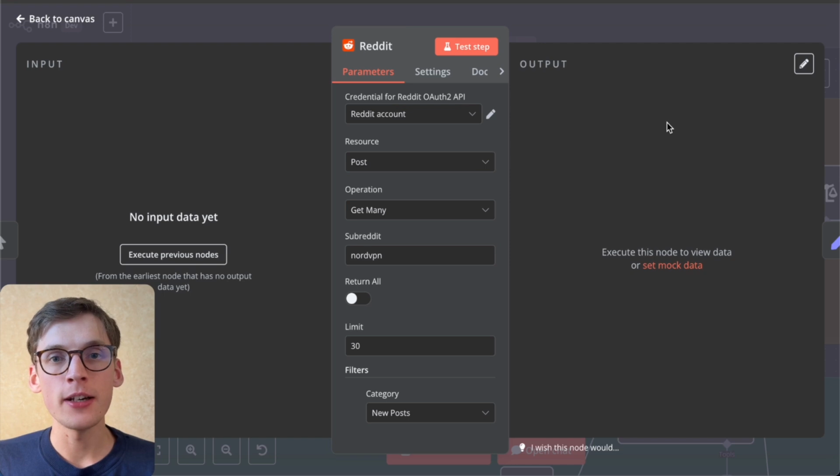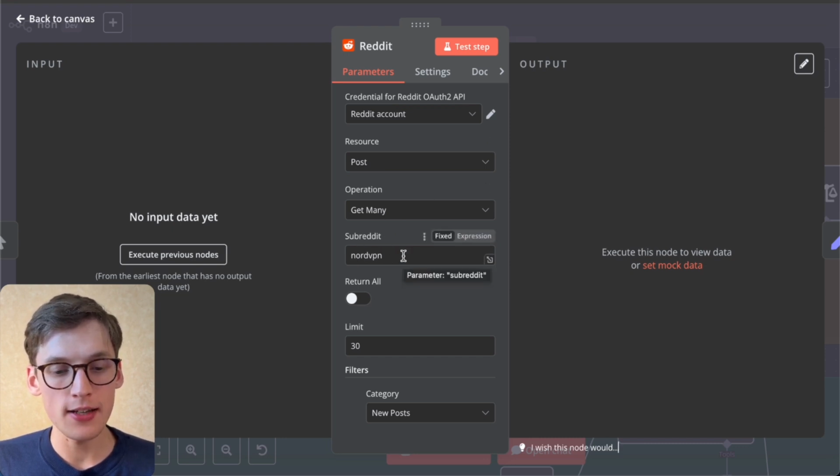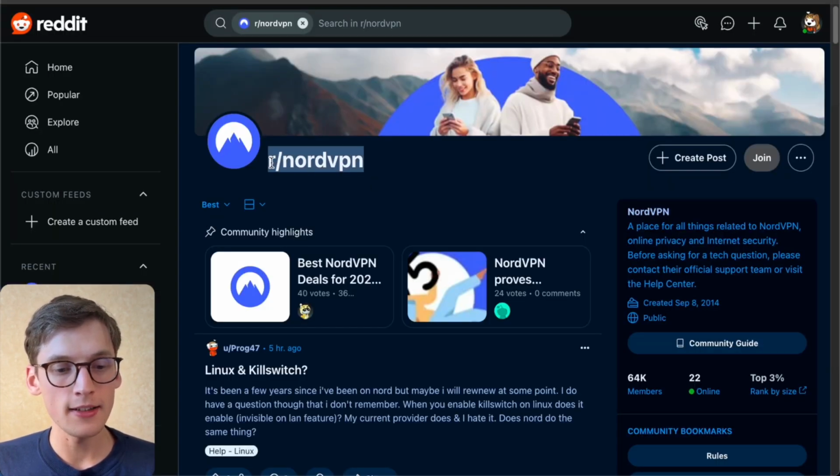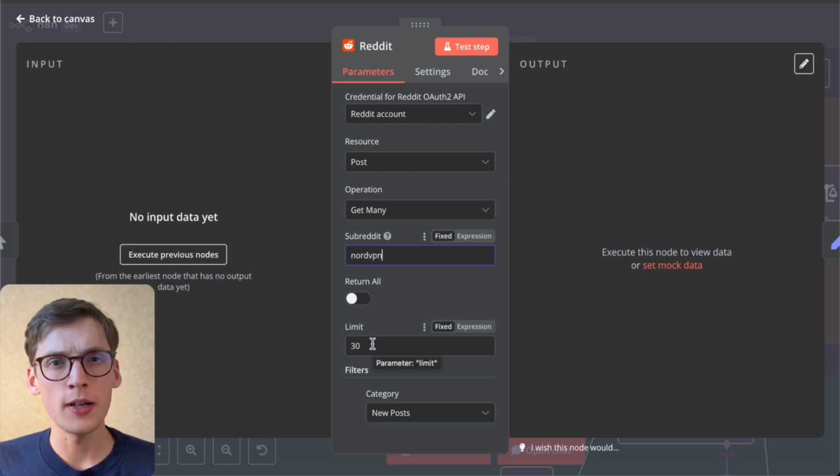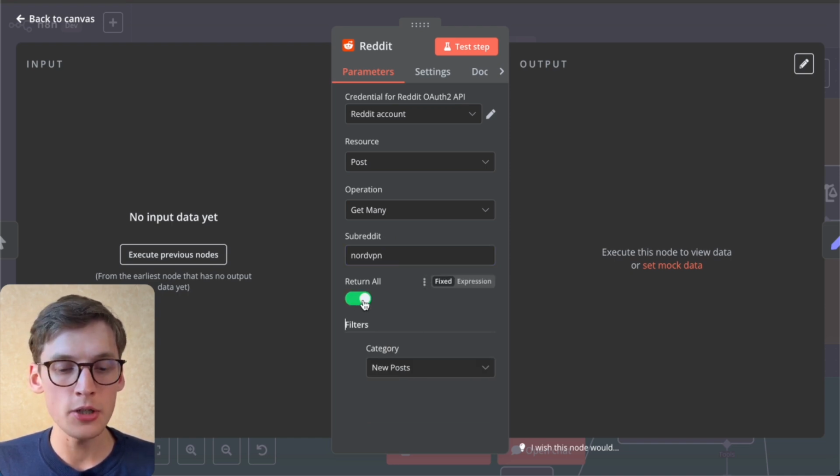And now when we are connecting to Reddit, we need to make sure that we select the operation get many, and we need to include the subreddit we want to analyze. In this case, I will be analyzing NordVPN. So make sure to always include the full title of a subreddit. In this case, it's NordVPN, just like that. I limit it to 30 posts. Of course, you can do that with hundreds of them. And if you want to get all, you just need to select this return all option.